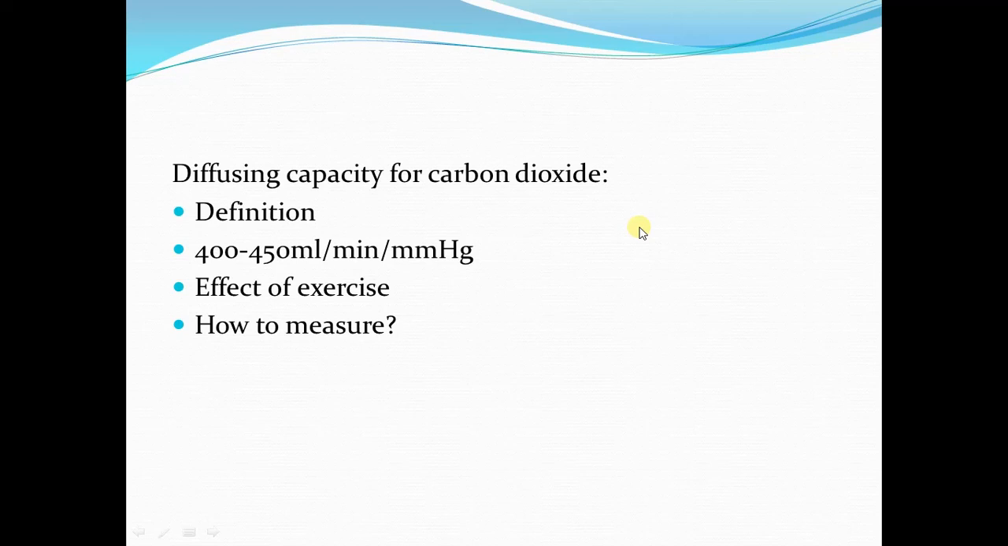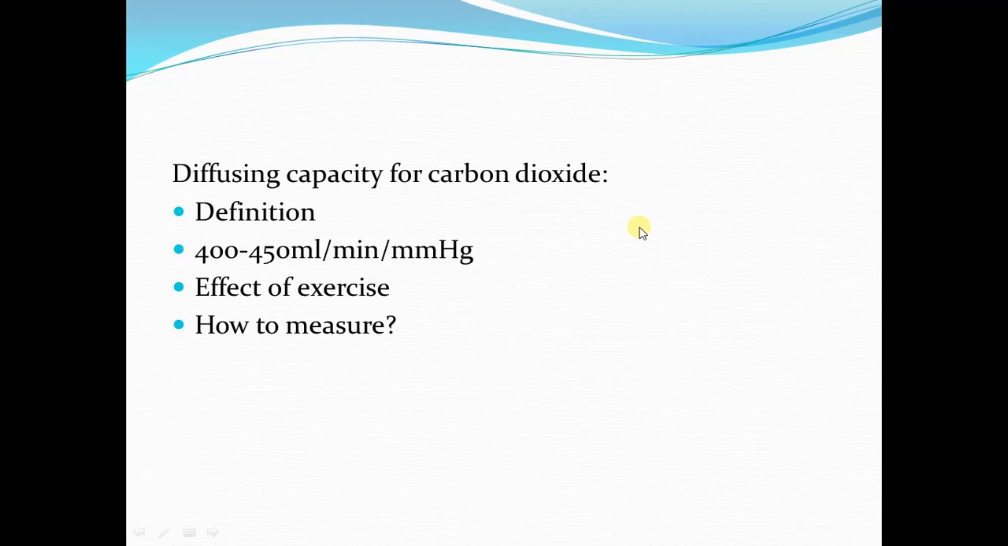Now, exercise causes an increase in the diffusing capacity of carbon dioxide as well, for the same reason that we have just discussed with the diffusing capacity of oxygen. So during exercise, the diffusing capacity of carbon dioxide may be increased to 1200 to 1300 ml per minute per millimeter of mercury. Now, the diffusing capacity of carbon dioxide is measured indirectly from the diffusing capacity of oxygen.